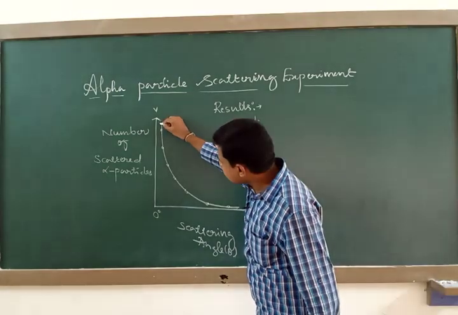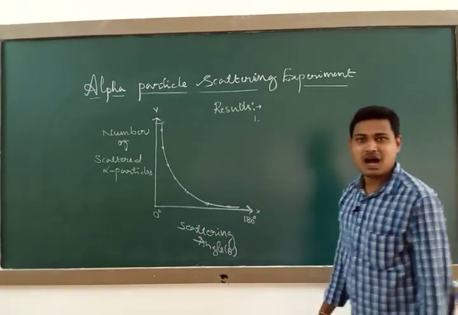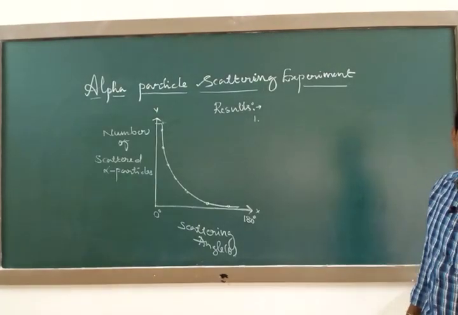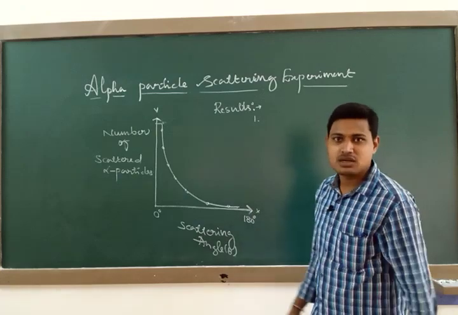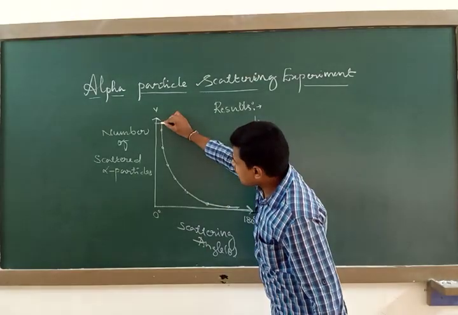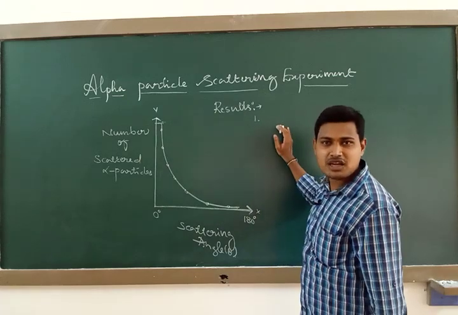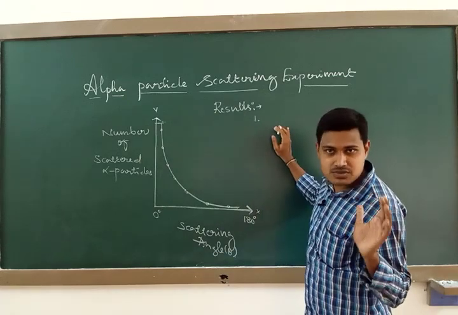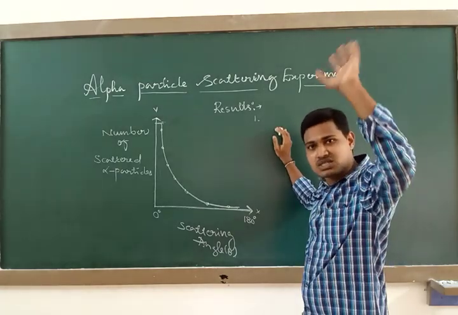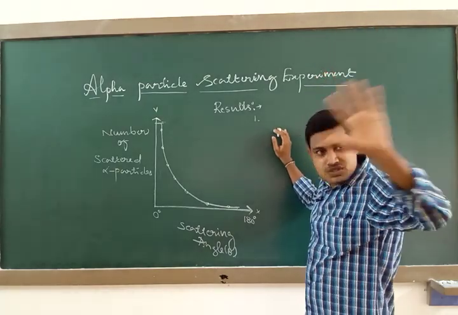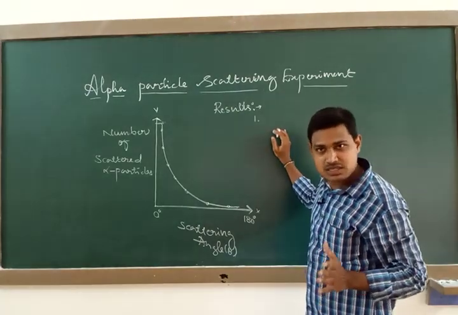Looking here, a large number of alpha particles pass straight. Their scattering angle is negligibly small, very close to 0. So many of the alpha particles pass straight without suffering any collision with the gold atoms. What does this point indicate? Many alpha particles passing straight means the atom consists mostly of gaps, so most of the volume is empty space. Is it right or not?